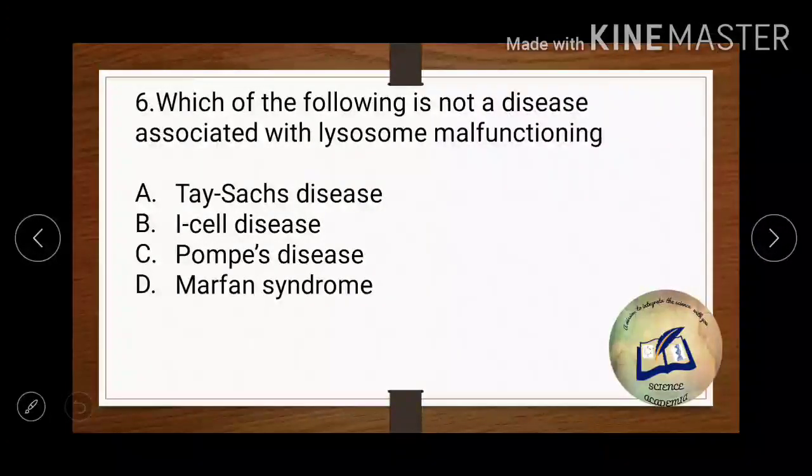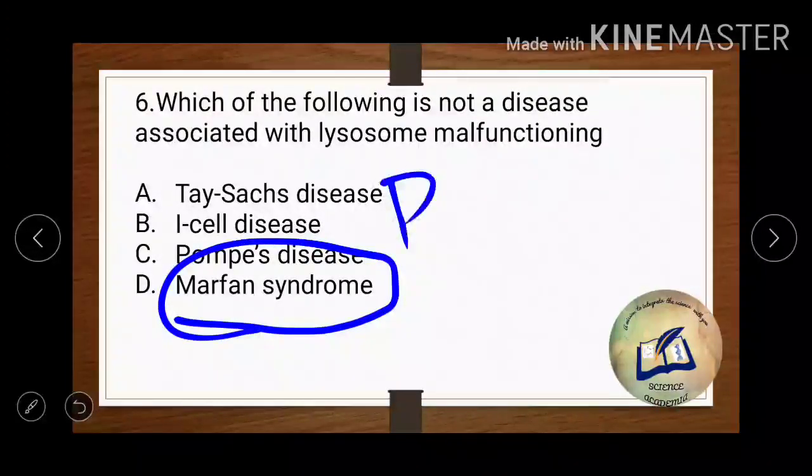Now, which of the following is not a disease associated with lysosome malfunctioning? So, the only disease here mentioned which is not associated with malfunctioning of lysosome is Marfan syndrome, or option number D. Now, what happens in Marfan syndrome? In Marfan syndrome there is generally a defect in a gene which leads to the loss of elasticity in the connective tissues. So it is definitely a disease caused due to defect in connective tissue functioning. Okay, so Marfan syndrome has no relation with lysosome malfunctioning. Absolutely no. So the correct answer is D.